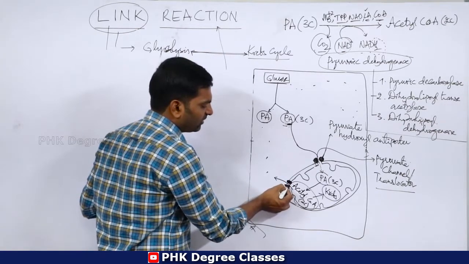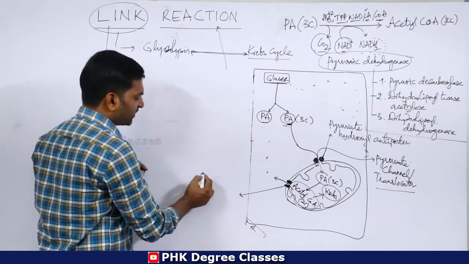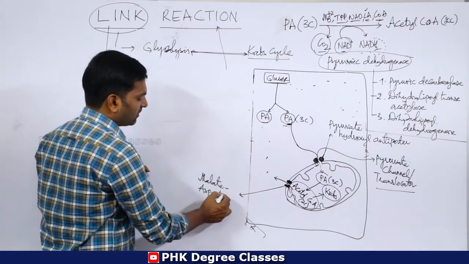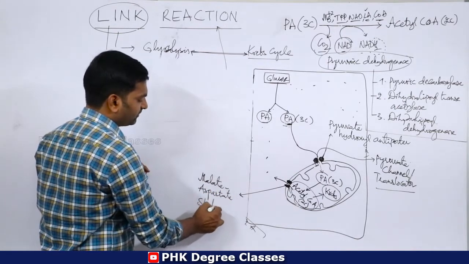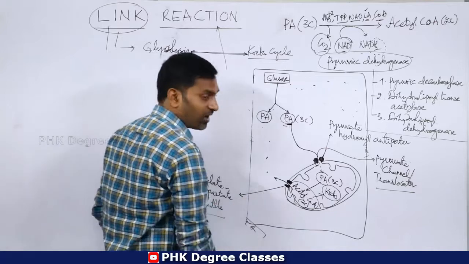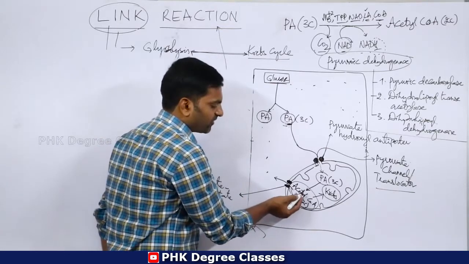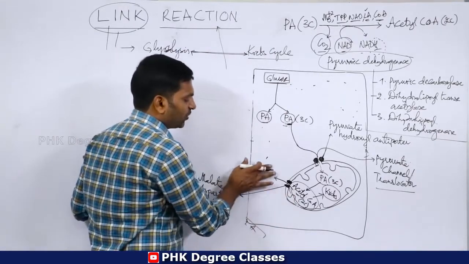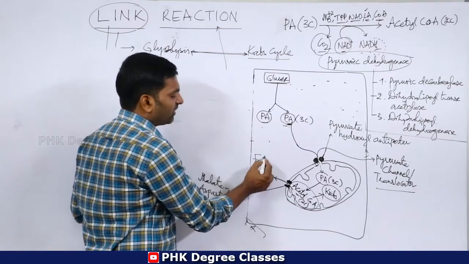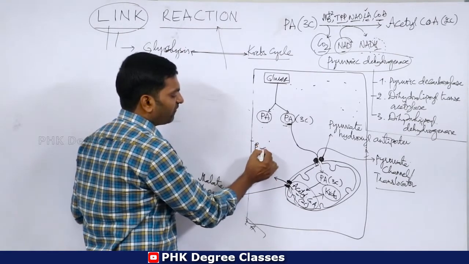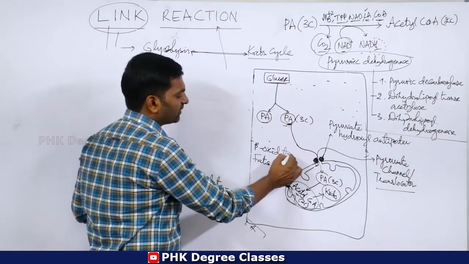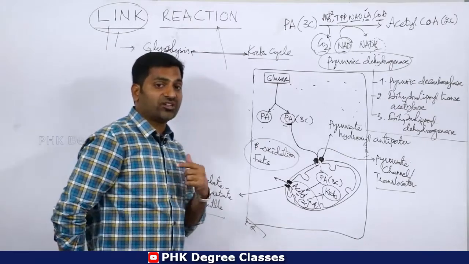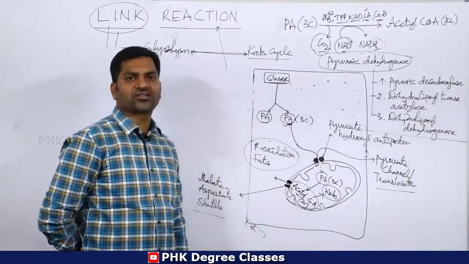This channel, the malate aspartate shuttle, allows acetyl-CoA from the matrix to the cytoplasm, where it is involved in the beta oxidation of fats. This is fat metabolism. Beta oxidation of fats will be started by acetyl-CoA.